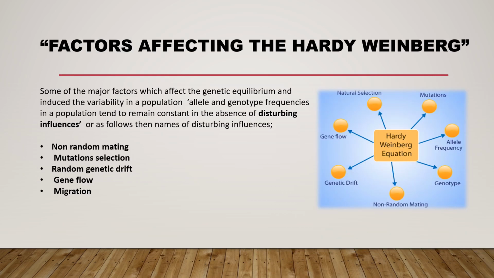Now we will see the factors affecting the Hardy-Weinberg theorem. Some of the major factors affect the genetic equilibrium and induce variability in a population. Allele and genotypic frequency in a population tend to remain constant in the absence of disturbing influences, and these disturbing influences are non-random mating, mutation, selection, random genetic drift, gene flow, and migration.